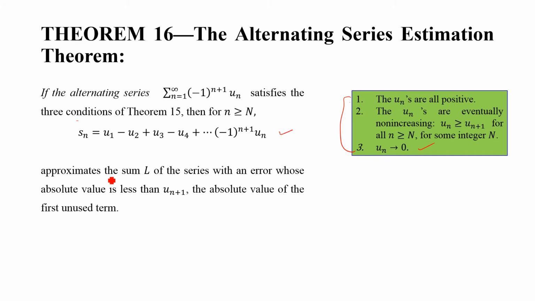This partial sum Sn approximates the sum L of the series with an error whose absolute value is less than u(n+1). That is what we have already discussed.